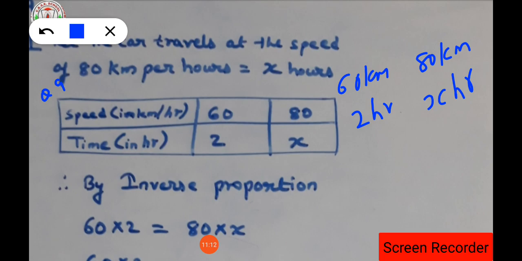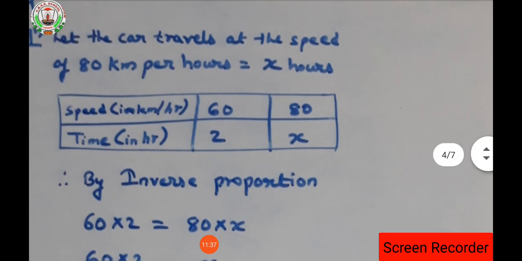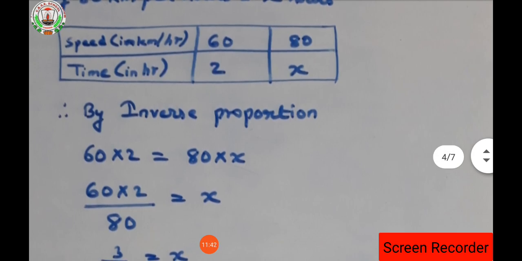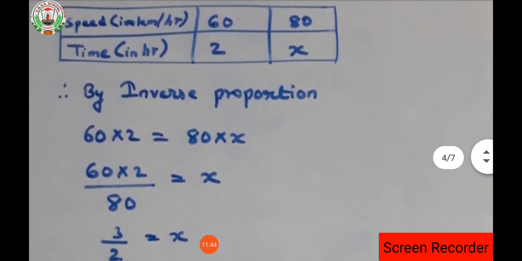Okay, so let the hours be x. We are going to consider here the kilometers, 60 and 80, while we have to find the hours. So here, as the x value increases, the y value decreases. So the condition is for inverse proportion, isn't it? Now look at how to find it. As we know, inverse proportion is x1 into y1 is equal to x2 into y2.